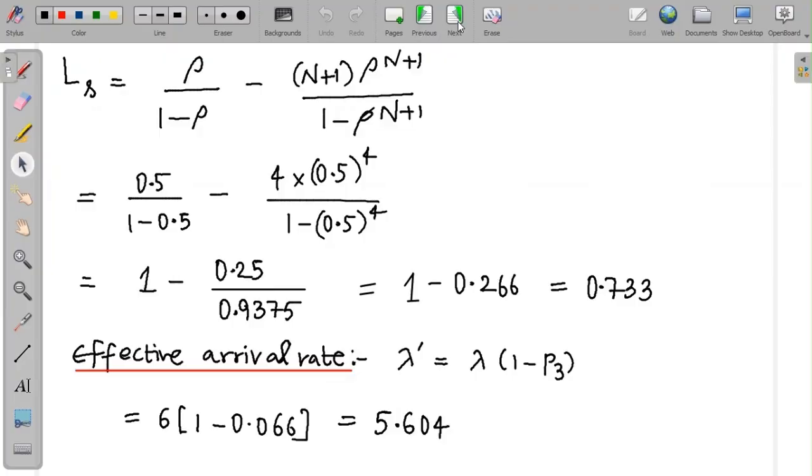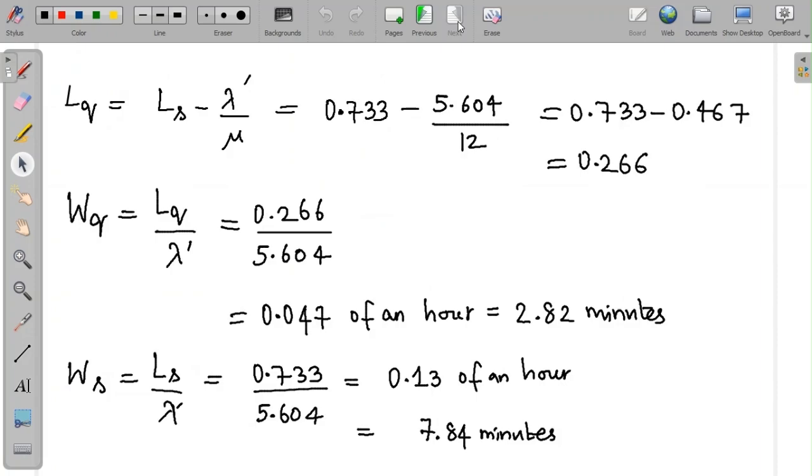So to find WQ, we find LQ, and to find LQ, we need LS. We will find LS using the formula, using the values of rho and capital N, the capacity. We have LS at 0.733. So the effective arrival rate is not 6, it's a fraction short of 6. It is 6 times 1 minus 0.066. That comes down to 5.604. And LQ is found as LS minus lambda dash by mu. That comes down to 0.266.